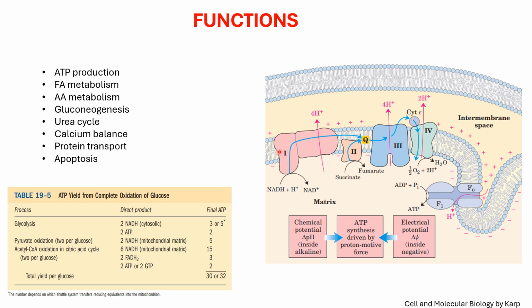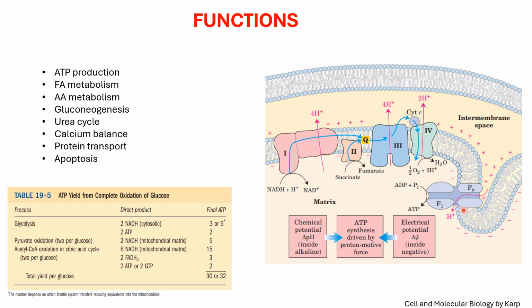Now as you can see, as the electrons are moving down this electron transport chain, a lot of protons are being transported from the matrix to the intermembrane space. So slowly an electrochemical gradient is built up over here. Eventually the proton concentration becomes high in the intermembrane space as compared to the matrix side. So of course they will move back down the concentration gradient, but they cannot move through these complexes. They can fall back into the matrix down the concentration gradient only through this complex.